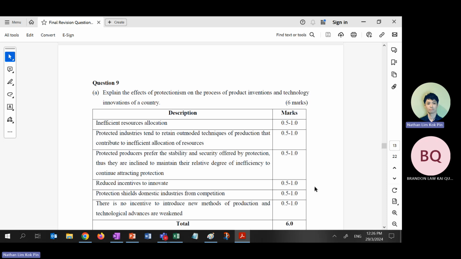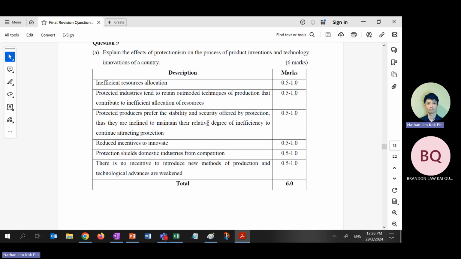Last, how many more? Okay, effects. This one, explain, very easy. What are the effects of protectionism? First of all, define protectionism. What's the protectionism definition?